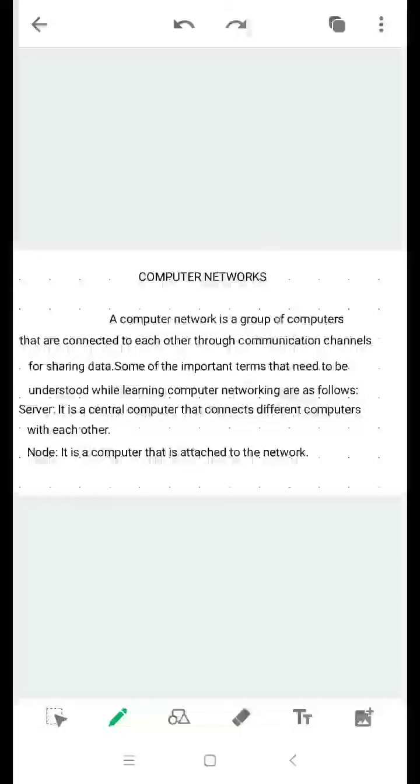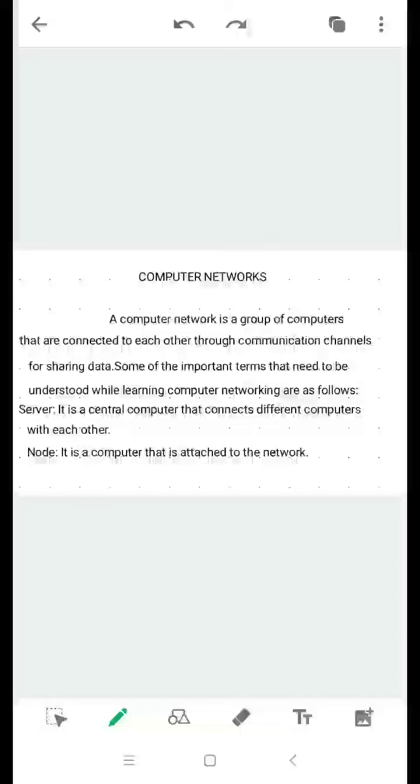We use different types of networks in our daily life, for example, radio and television networks. How are these radio and television networks connected to each other? They are linked by wire and they use microwave signals to relay, telecast and broadcast live programs across the world. And these telecommunications networks help us to communicate with any person at any time around the world. Video conferencing and the internet are also examples of networks.